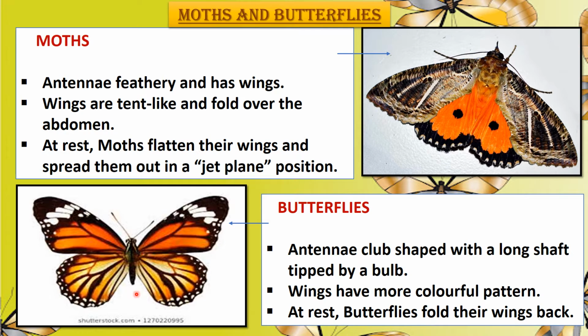Whereas in butterflies, the antennae are club-shaped and at the tip it appears like a bulb. The wings are very colorful and have a colorful pattern also. And when they are at rest, the butterflies fold their wings back.